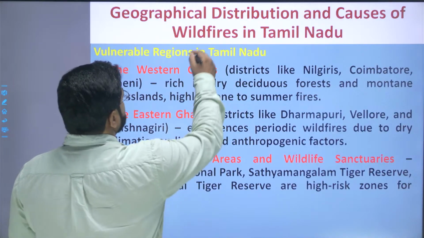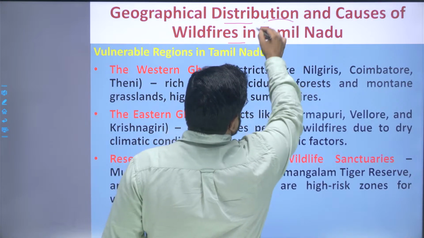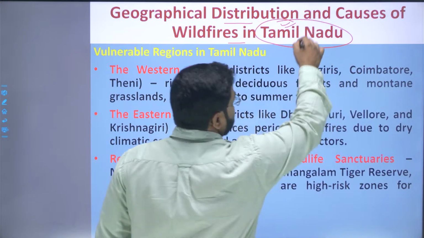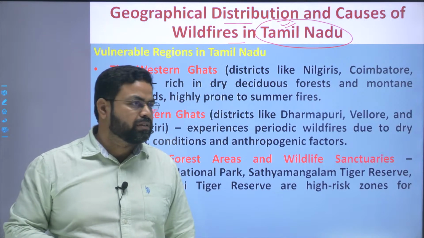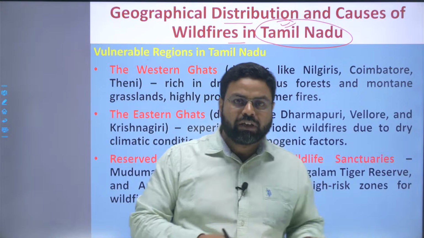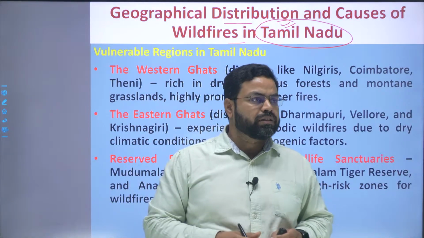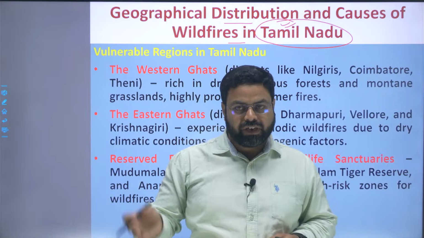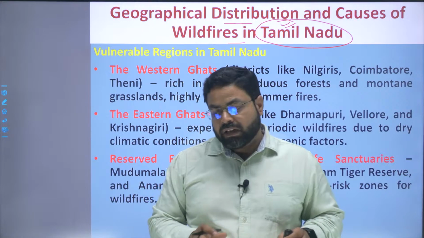So now come to the geographical distribution and the causes of the wildfire in the state of Tamil Nadu. Recently it was in the news, that is why it is the point of focus and discussion. We have also discussed the forest fire of Uttarakhand and the forest fire of the northeastern regions. You can find those discussions in the playlist itself.